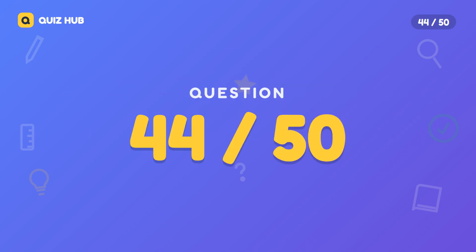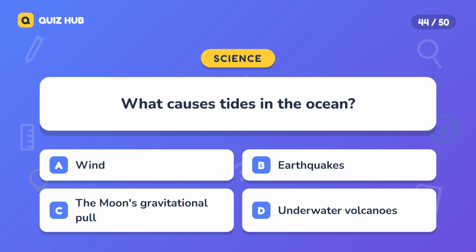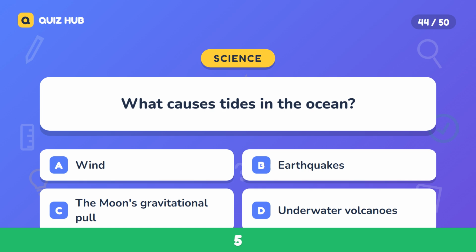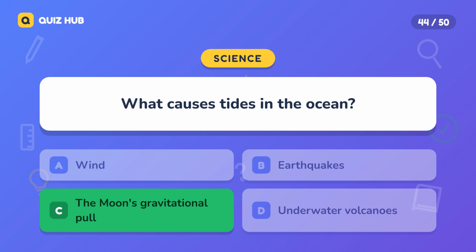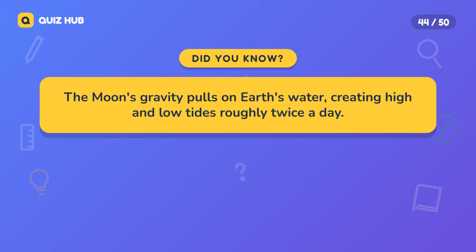Question 44. What causes tides in the ocean? A. Wind. B. Earthquakes. C. The moon's gravitational pull. D. Underwater volcanoes. The correct answer is the moon's gravitational pull. The moon's gravity pulls on Earth's water, creating high and low tides roughly twice a day.